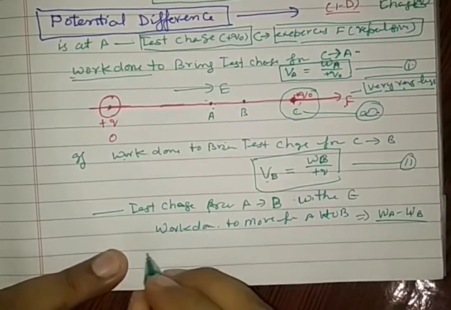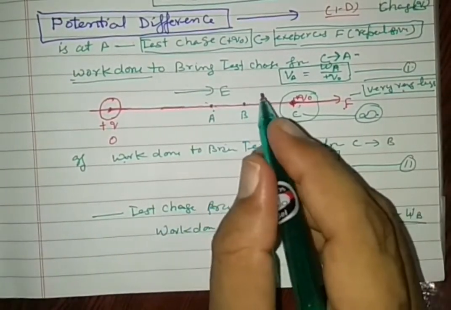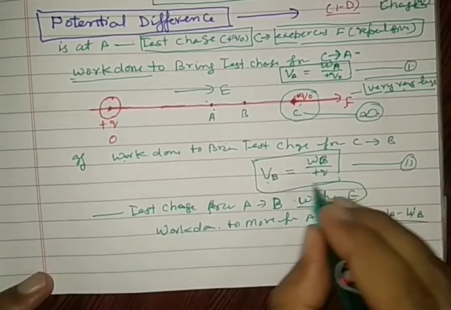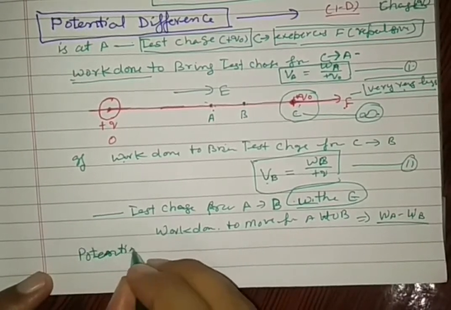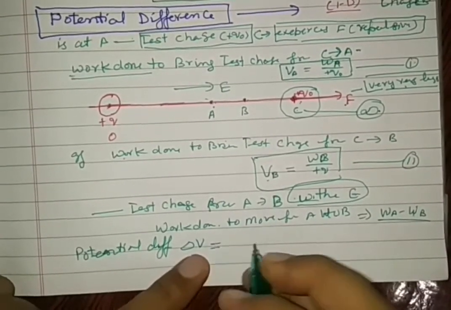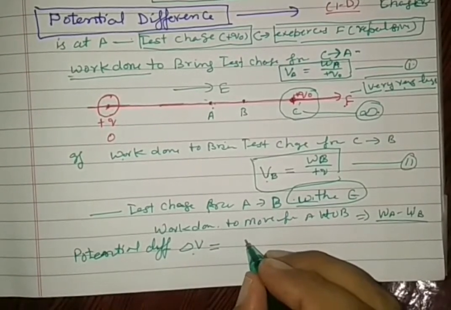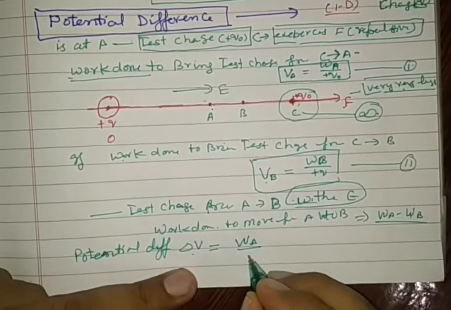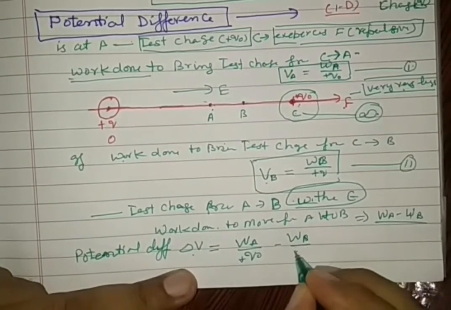The work done to move a unit charge from A to B within the electric field is called the potential difference. So the potential difference, delta V, this is not V, is given by the formula: the electric potential at A minus the electric potential at B.